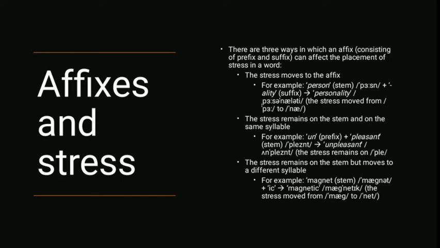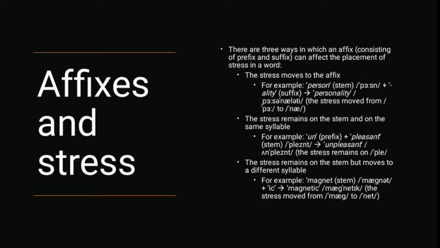Kata personality berasal dari kata person. Person mempunyai stress di awal kata, yaitu primary stress. Kemudian, person menjadi personality, itu pasti mengubah transcription-nya dan cara membacanya, sehingga stress pada personality dan person itu berbeda.